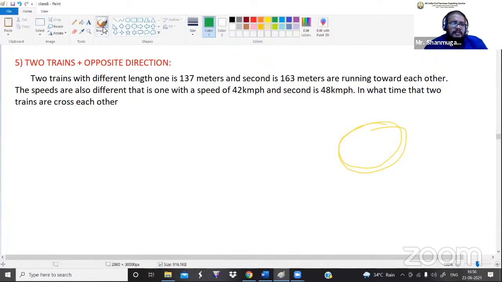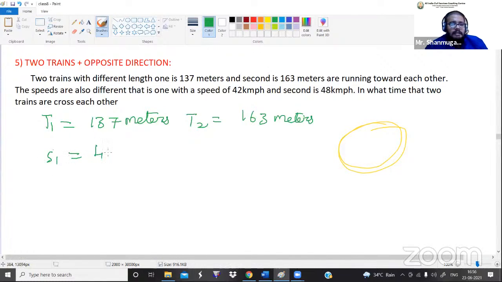So let me solve this. Two trains with different lengths. Train one's length is 137 meters, and the second one, train 2, is 163 meters. They are running towards each other. The speeds are also different. The speed of train 1 is 42 kilometer per hour, and the speed of train 2 is 48 kilometer per hour. In what time will the two trains cross each other?